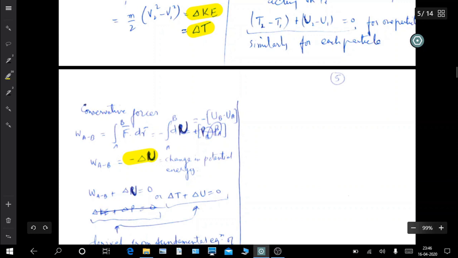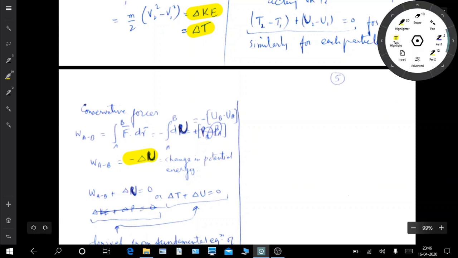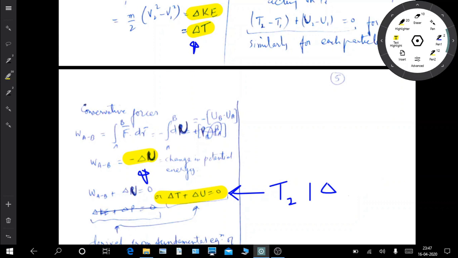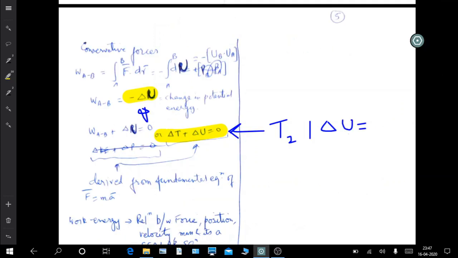So combining these two equations, we come to this conclusion, which can be written in another form: the kinetic energy at point 2 plus the change in the potential energy is equal to the initial kinetic energy.